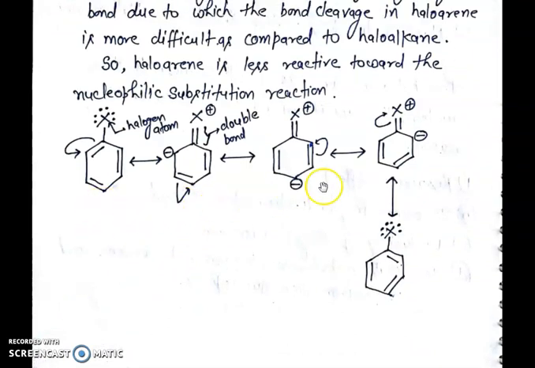In the resonating structure of haloarene, the lone pair present on the halogen atom is delocalized with the benzene ring. As a result, carbon-halogen bonds show double bond character, due to which the bond cleavage in haloarene is more difficult as compared to haloalkane. So, haloarene is less reactive toward the nucleophilic substitution reaction.